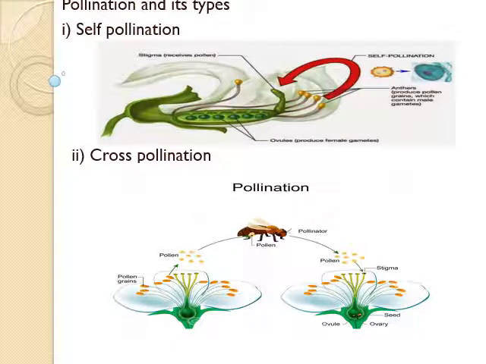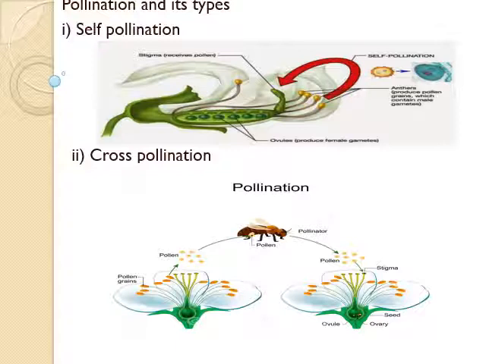Autogamy means the transfer of pollen grains from anther to the stigma of the same flower. Here, anthers and stigma are located very close to each other. Because of this condition only, this type of pollination occurs here. Example, mustard, brinjal, etc. Next is geitonogamy. This means the transfer of pollen grains from anther to the stigma of another flower of the same plant. For example, this type of pollination takes place in cucurbits. Cucurbits means pumpkin, cucumber, etc.